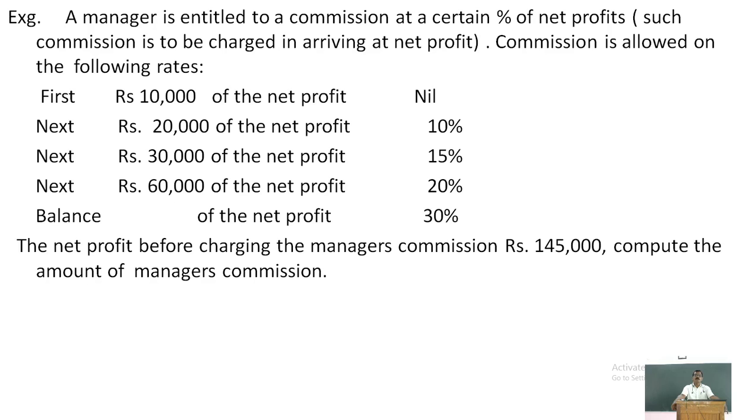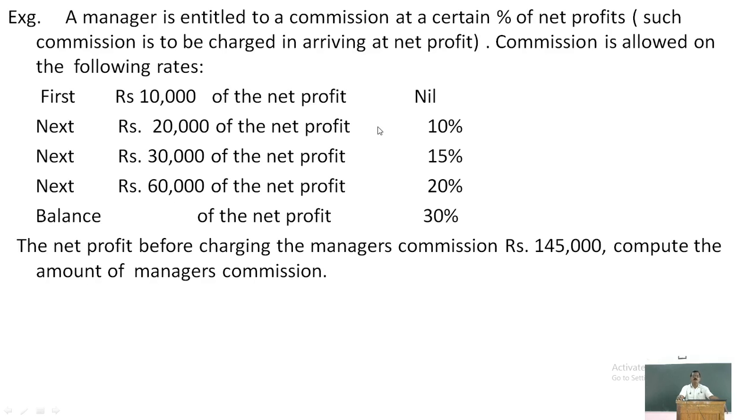Now you have to calculate the net profit before charging commission up to 30% of the net profit. What is the total net profit before charging commission included? Up to 10% commission is allowed, right? So suppose the profit is 10,000, no commission is given.